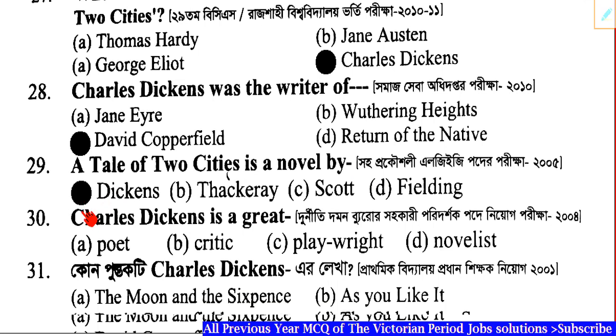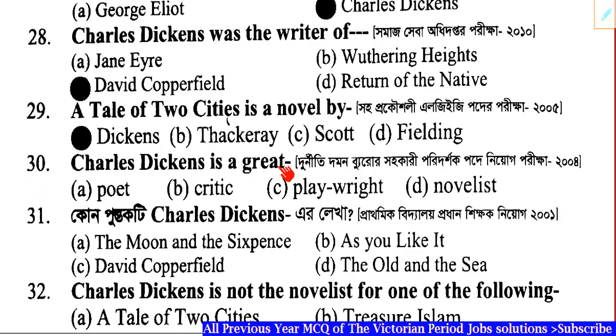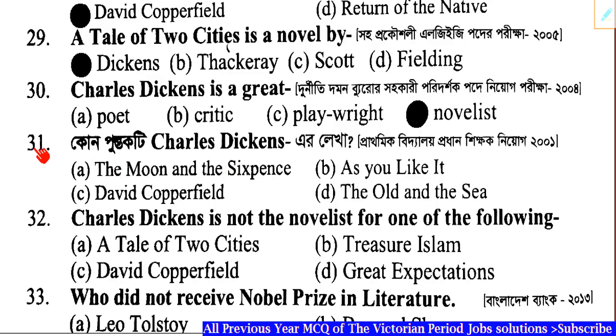Question number 30. Charles Dickens is a great dash. Correct answer: Option D, novelist. Question number 31. Which book did Charles Dickens write? Correct answer: Option C, David Copperfield.